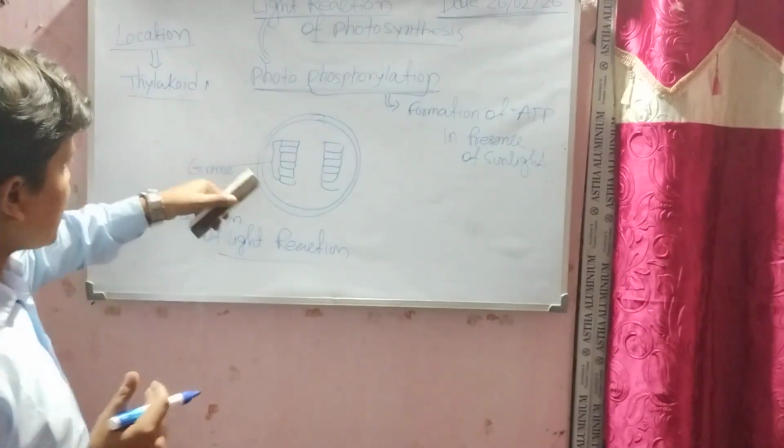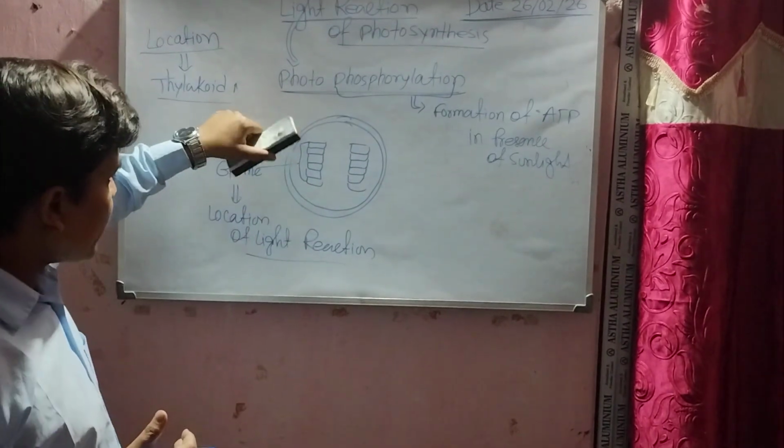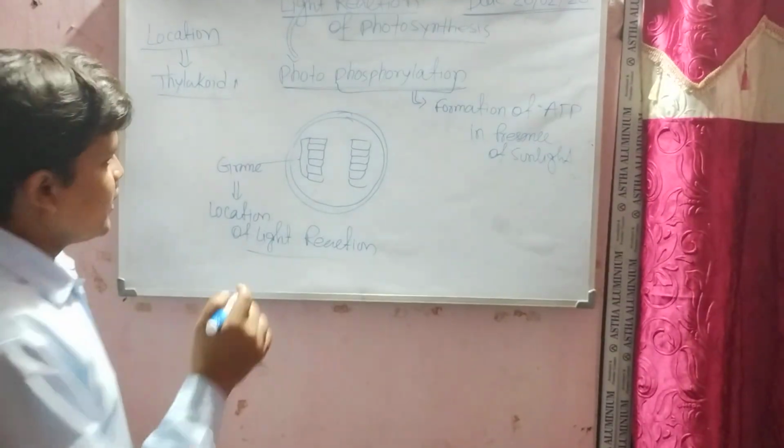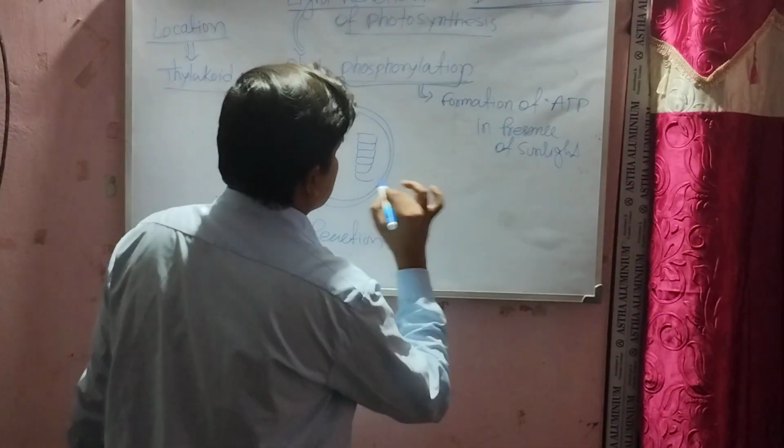And where does it take place? You see the structure. This is the grana, with thylakoids, and a single one is called a thylakoid. It takes place in the thylakoid membrane.